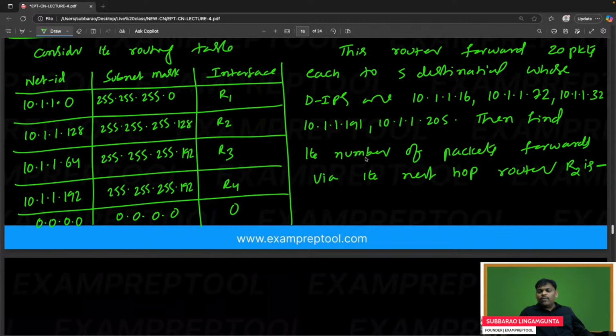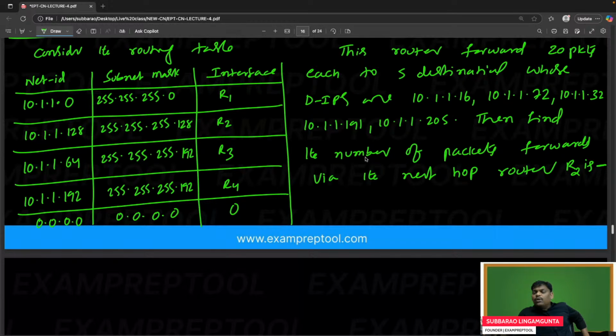Right, now I will ask everyone. Totally how many packets are sent? Just one question. Please let me know. Everyone try. I am not asking via R2. Totally how many packets are sent?